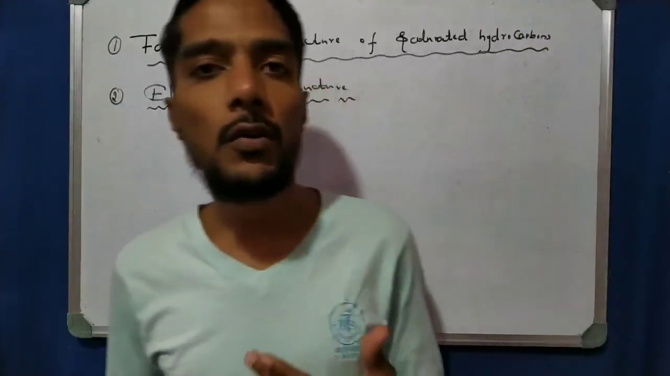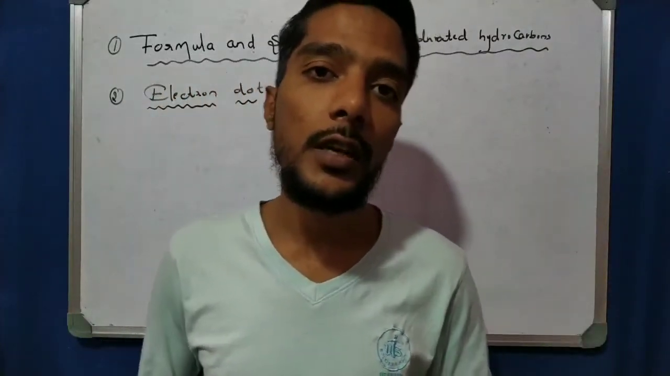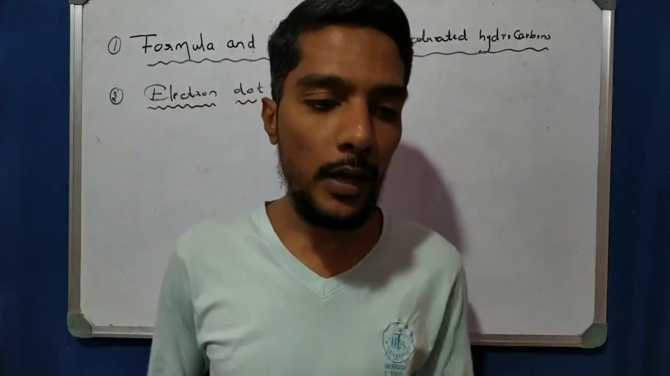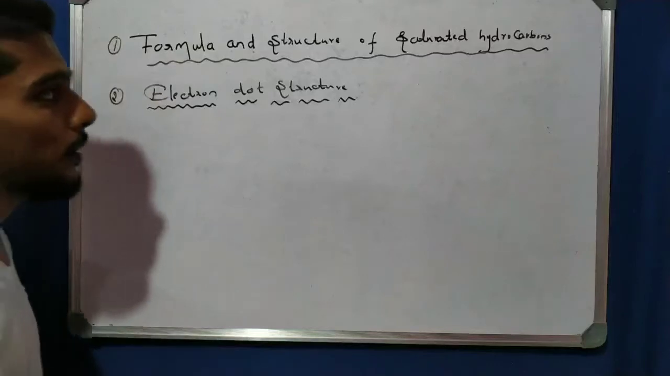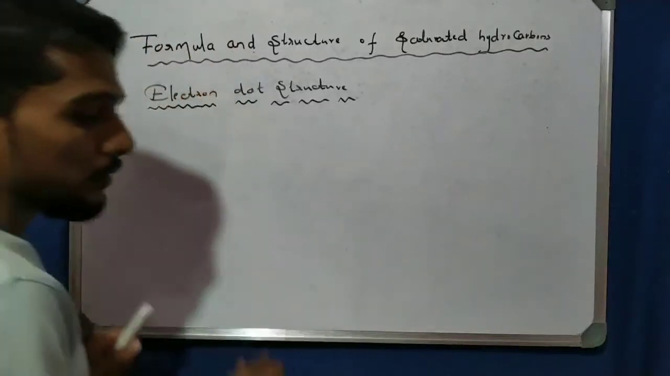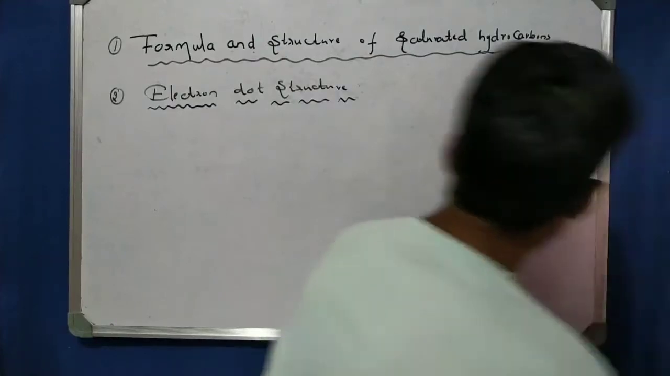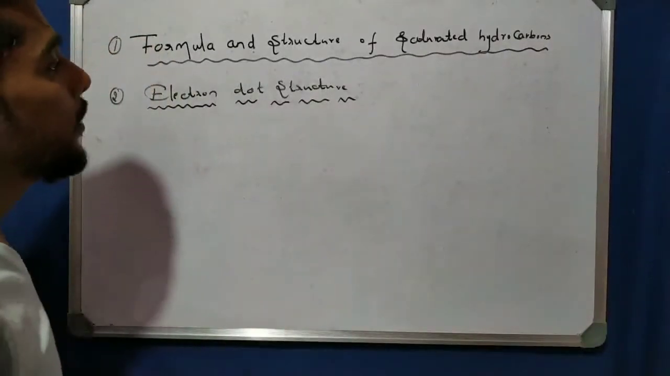Then the next point in this video, we will learn about the electron dot structure. Three or four very important electron dot structures are there, which are very important for the examination. So that we learn today. Okay, so let us start without wasting time. The first concept, that is saturated hydrocarbons.